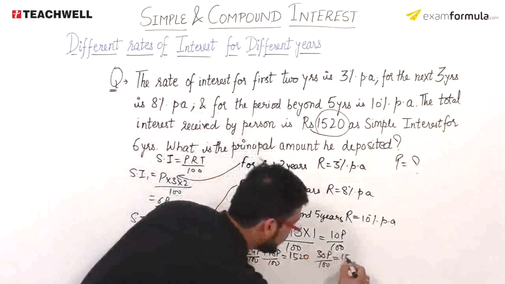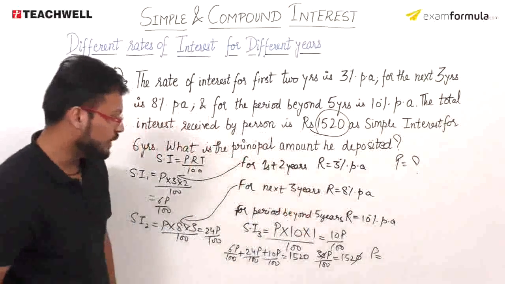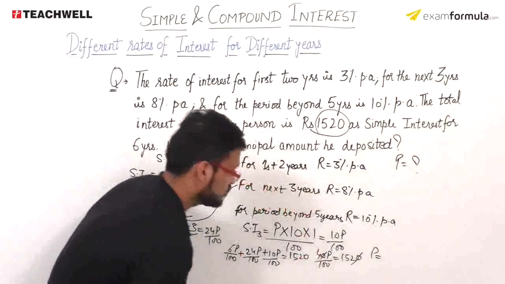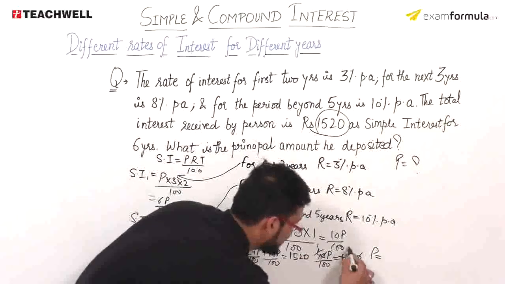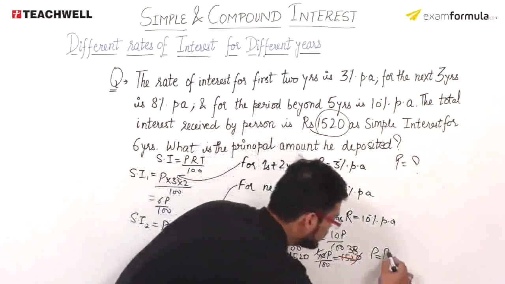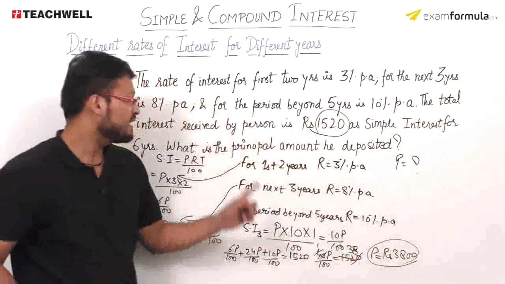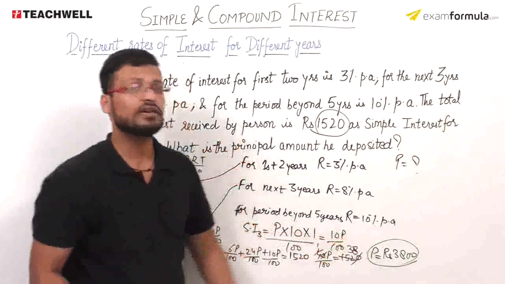is equal to 1520, this gets cancelled out, or you can say that the value of the, this is 1520, 30, this is 40P, so this will be 4 ones are 4, 3s are 12, 4 8s are 32, so that the value of the P is equal to rupees 3800। So you can see that the principal amount that is deposited is equal to rupees 3800.